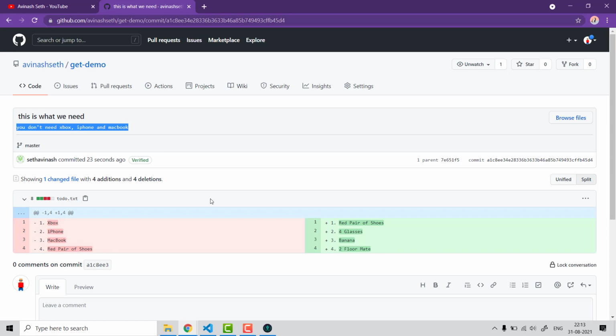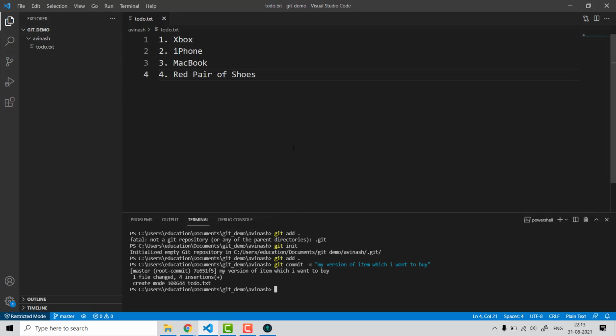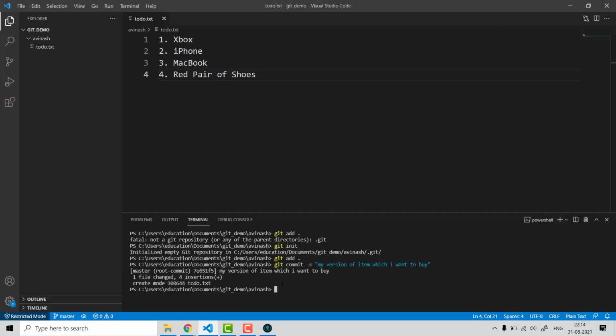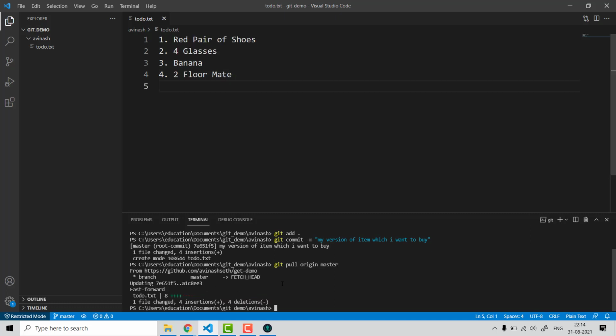Now I have to make changes, and I'll say no, I want these things, so I'll update this file. Instead of writing an email, I'll come back to this particular folder, where I have the old list. Instead of just calling her and copying and pasting everything from there, let the magic happen automatically. So I'll simply run one single command, git pull origin master. Again, don't worry about what that is. You can see it has updated the list for me.